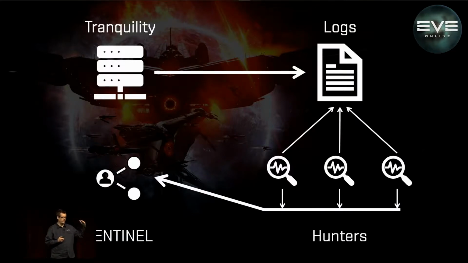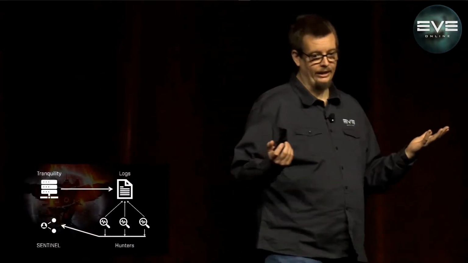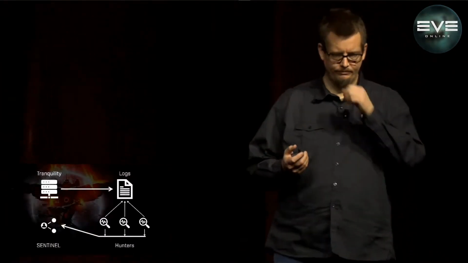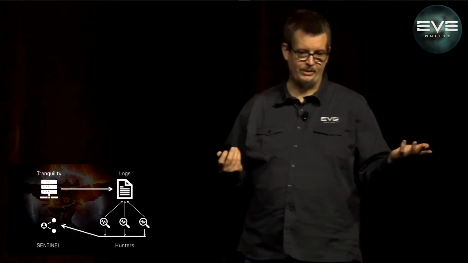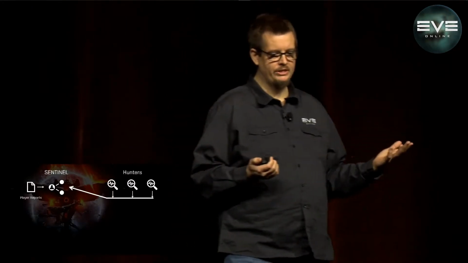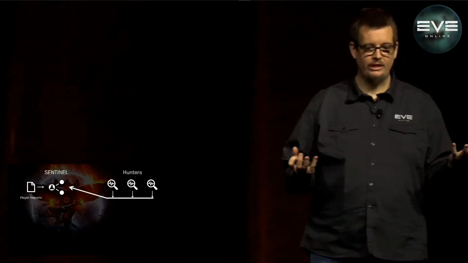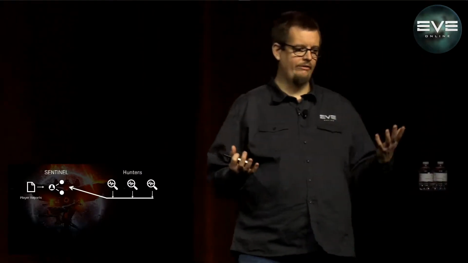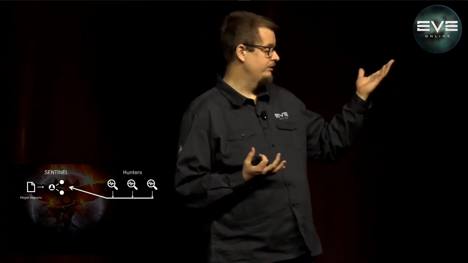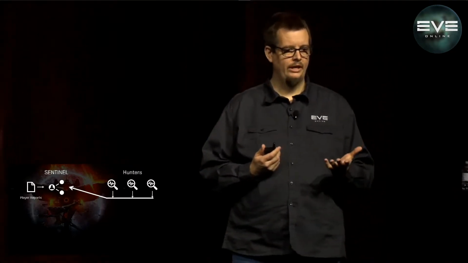And then the Sentinel system goes through all of these detections for each player, and it generates a rating of how likely we think they are of being a cheater. And your reports play into this rating. This is how the reporting system works. If you see someone you think is doing something bad, if you think they're multiplexing, if you think they're botting, whatever, please report them. This will increase their rating, like our multiplexing users get thrown into this as well as people who we think are botting and other forms of cheating. Please report them. It will increase their rating, which means we get to them faster and we can verify what they're doing and get them out of our game.